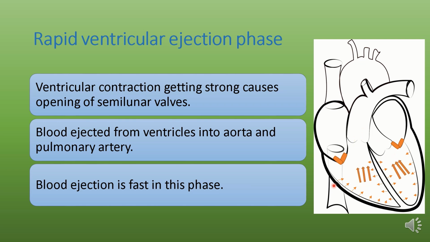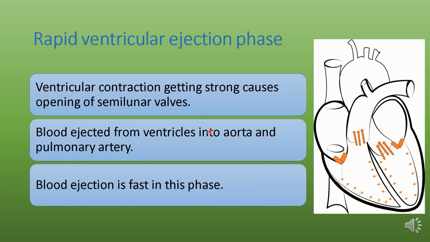For example, in a normal person at rest, when left ventricular pressure rises up to 80 mm of mercury, the aortic valve opens. The ventricular pressure rises more, up to 120 mm of mercury, and this high pressure causes ejection of ventricular blood into the aorta.